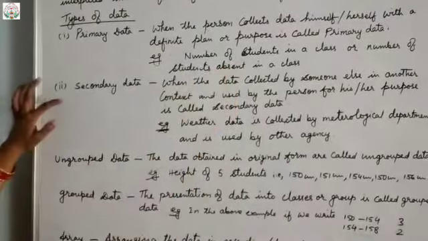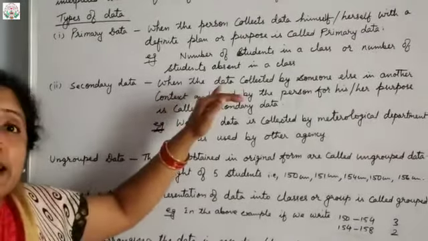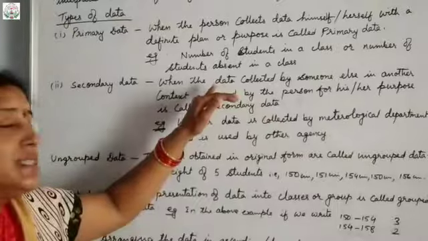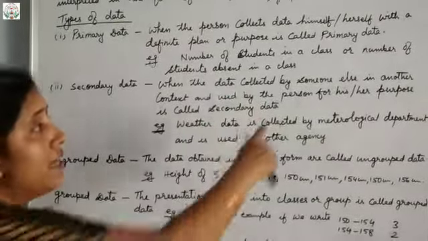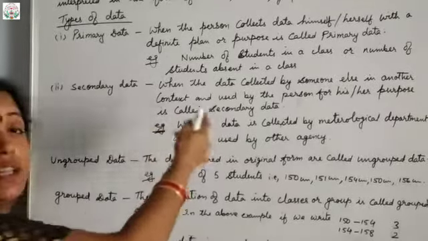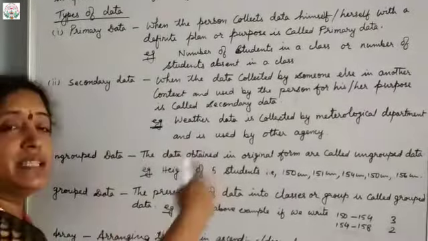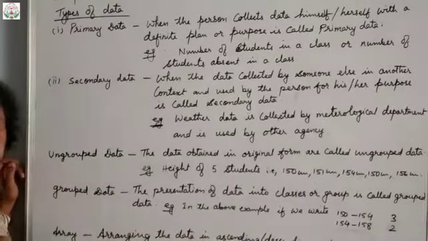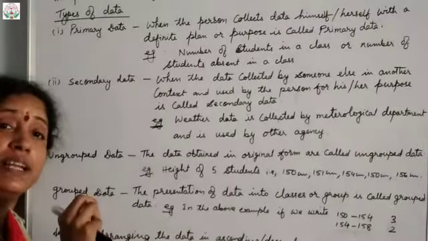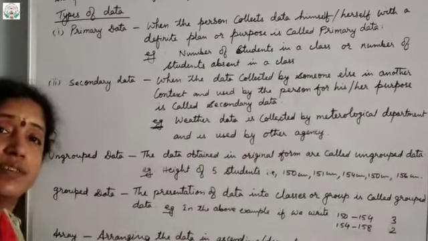Now the secondary data means what? When the data is collected by someone else and used by the other person. Suppose the data is collected by me, but I am not writing it in the register. It is written by someone else in the register.